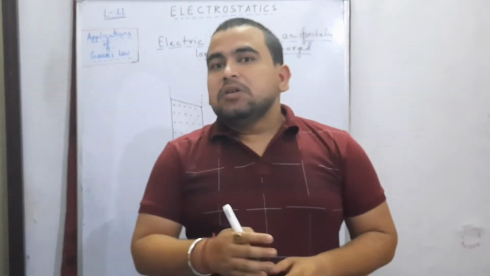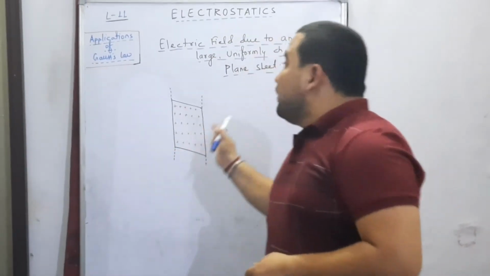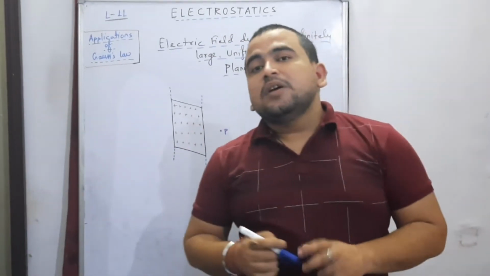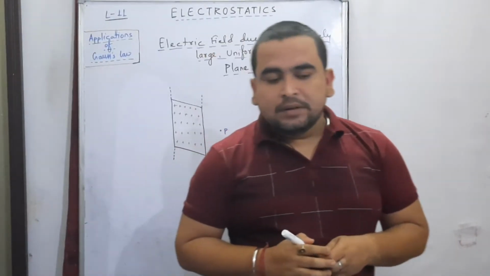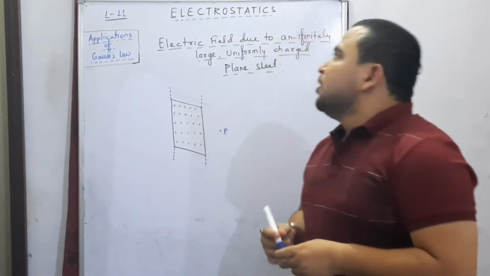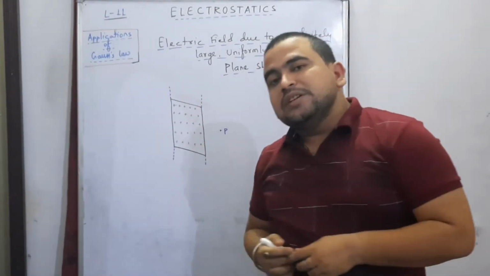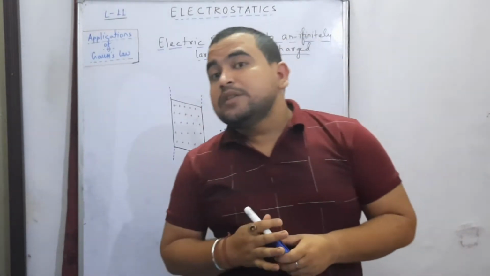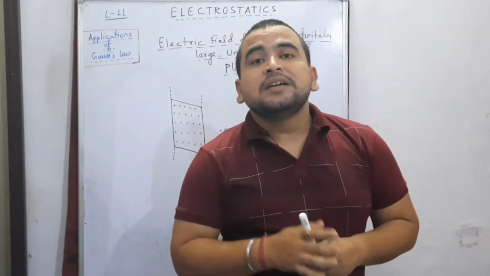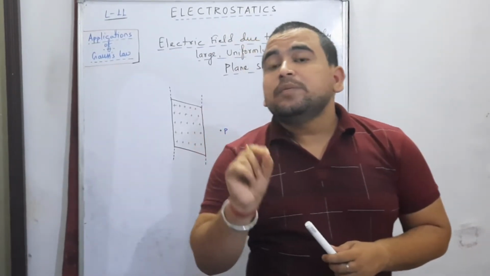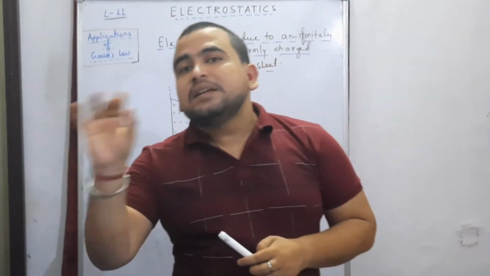Now, coming to the point of how we will do that. The question arises in our mind, sir, how can we do that? Let's try to understand. Since we are going to use the Gauss law, what are the things we require? The first thing is that there should be a closed Gaussian surface.